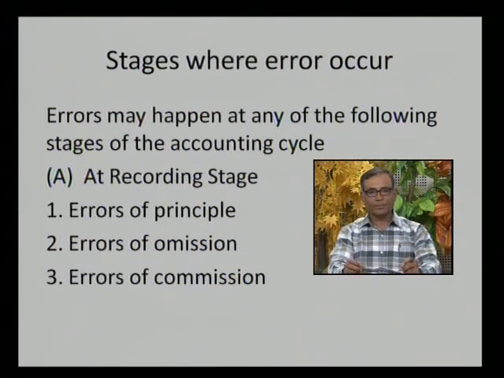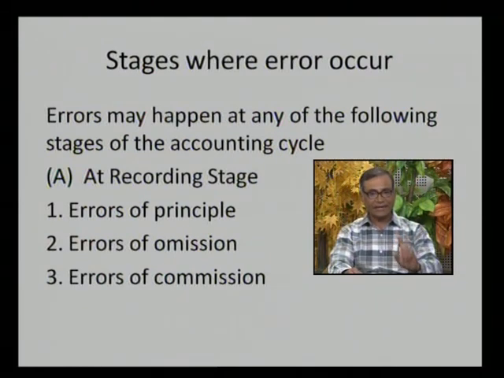One is error of principle. For example, suppose you are purchasing machinery and wages are paid for the machinery. As per the principle of accounting, whatever expenses are incurred in connection with the purchase of machinery should be debited to the machinery account only. For example, wages paid for the purchase of machinery and installation charges paid for the purchase of machinery are added to the cost of machinery, and only the machinery account is debited.